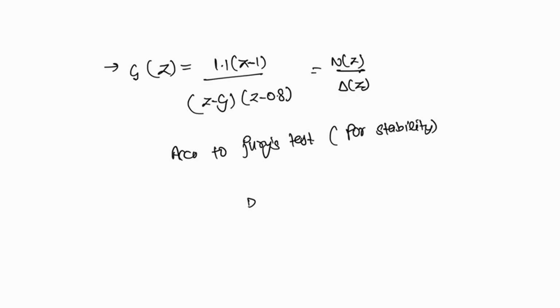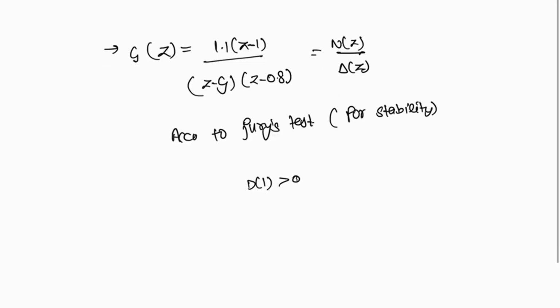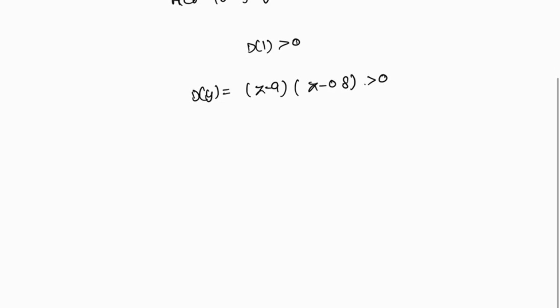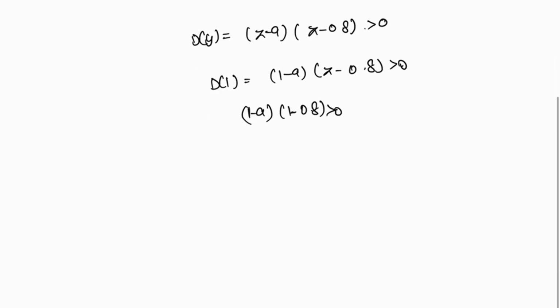we can say that D(1) is always greater than 0. So from here D(z) equals (z minus a) multiplied by (z minus 0.8), and D(1) from here is (1 minus a)(1 minus 0.8), which is greater than 0. So (1 minus a) multiplied by (1 minus 0.8) is greater than 0.